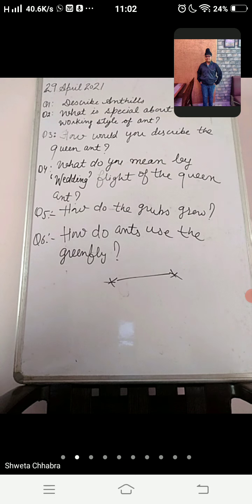I have spent 2 days on this. If you go through page number 2 of your book, you can find out the meaning of anthill very easily.